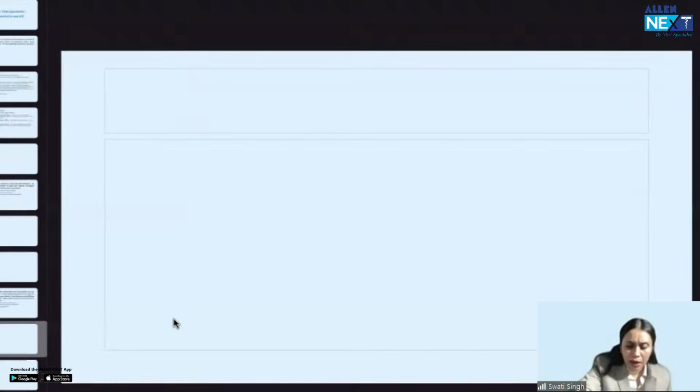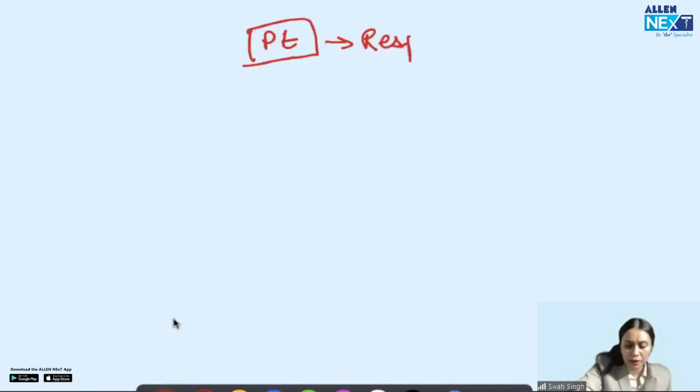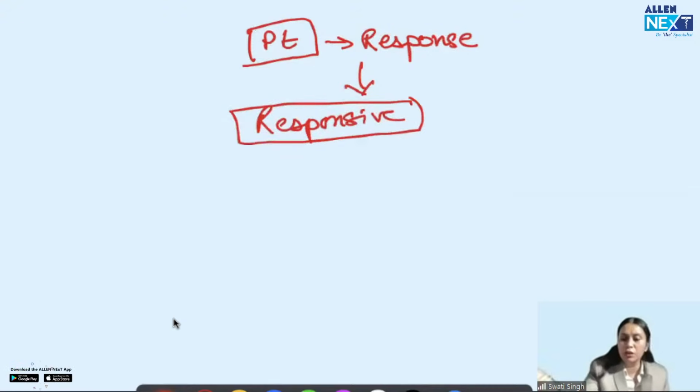So if I get a patient, right? The first thing which I see in the patient who is brought to the emergency is the response. So the first thing we see is response. Our patient was responsive. The patient was responding to the pain stimulus. If the patient is responsive, then we go for the ABCDE approach. A, B, C, D, E approach.